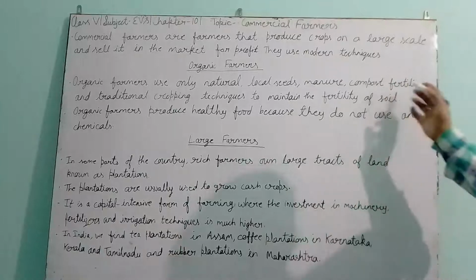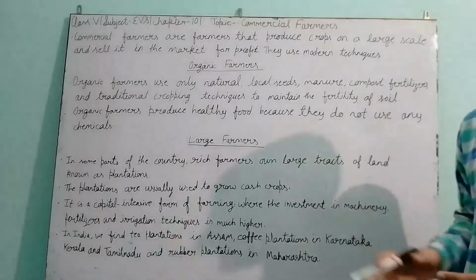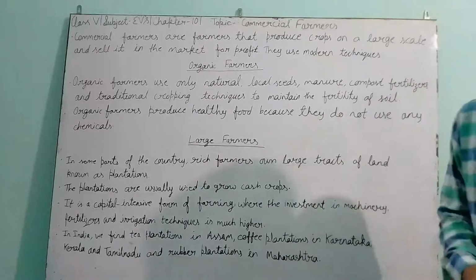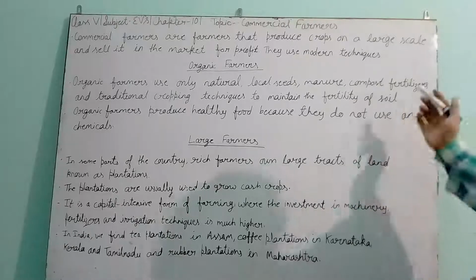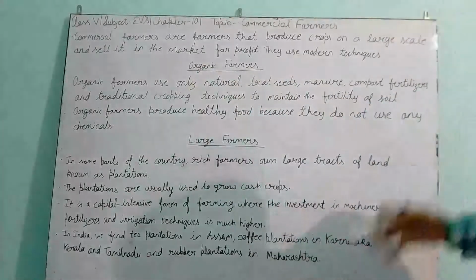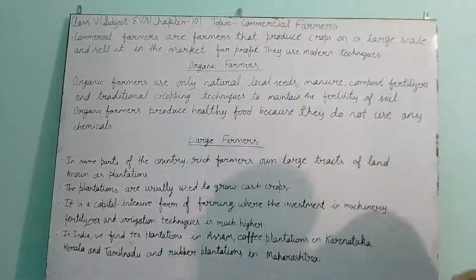They also use compost fertilizers. All of you know that compost is a type of fertilizer made by a natural process from the dead parts of plants. So these farmers use the old and traditional methods, and traditional cropping techniques to maintain the fertility of soil.